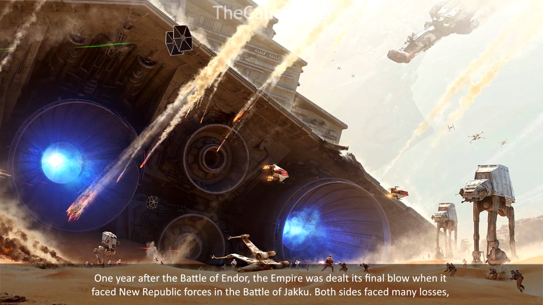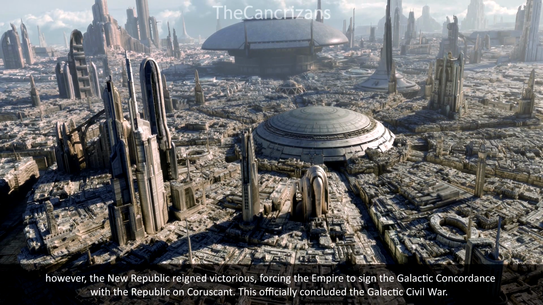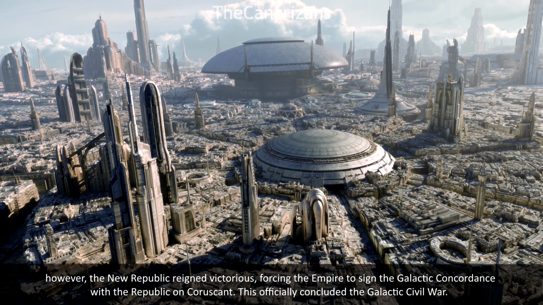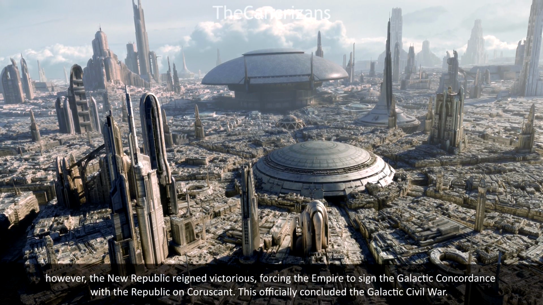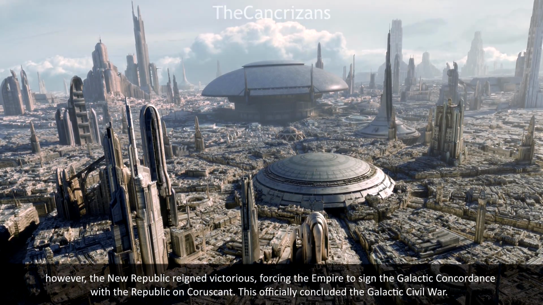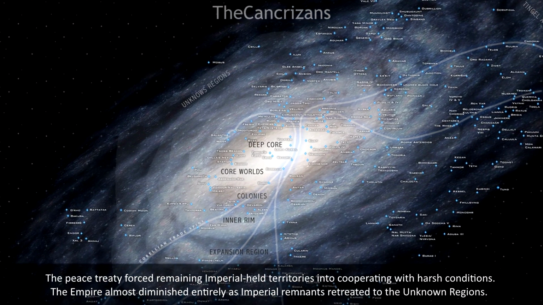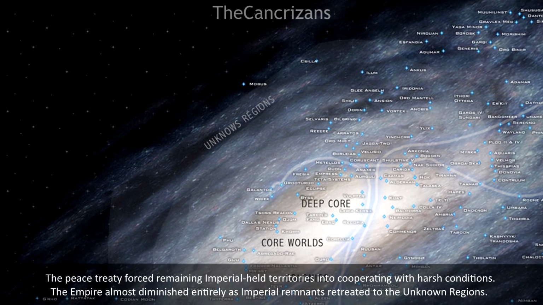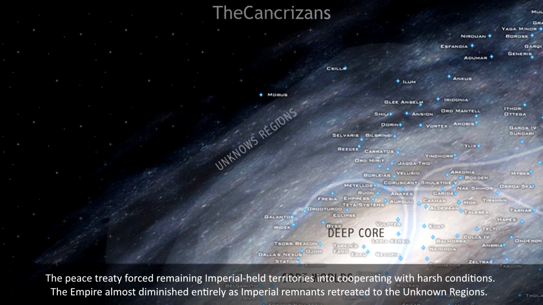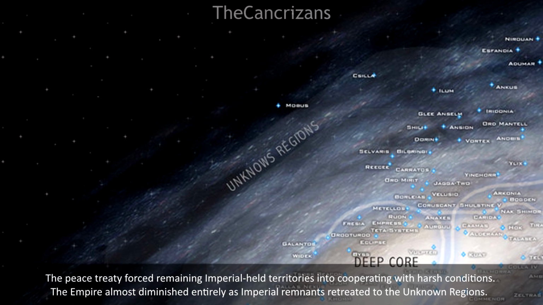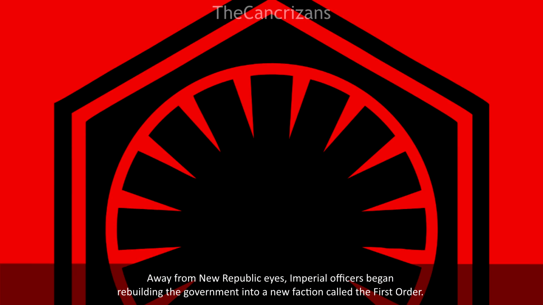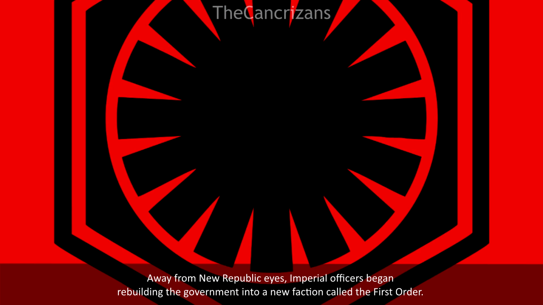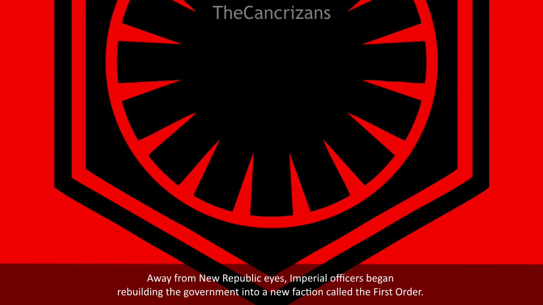Both sides faced many losses, however, the New Republic reigned victorious, forcing the Empire to sign the Galactic Concordance with the Republic on Coruscant. This officially concluded the Galactic Civil War. The peace treaty forced remaining Imperial-held territories into cooperating with harsh conditions. The Empire almost diminished entirely as Imperial remnants retreated to the unknown regions. Away from New Republic eyes, Imperial officers began rebuilding the government into a new faction, called the First Order.